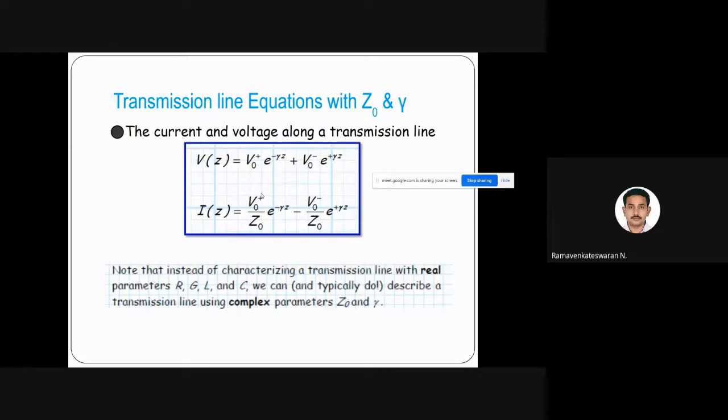If I connect this transmission line with some load ZL, what is my input impedance? Why do we need to know it? The input impedance is the impedance I see when I look into the transmission line. I can look at it at the sending point, at the middle of the line, or at some point after the middle. So the impedance I see can vary from the sending end to the receiving end. I can look at the impedance anywhere. That is a second important thing in the transmission line.